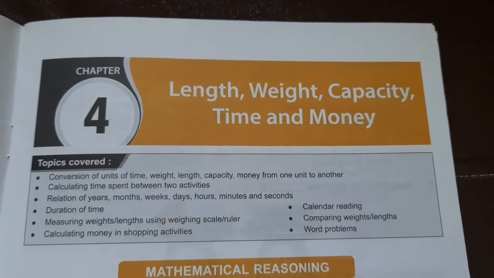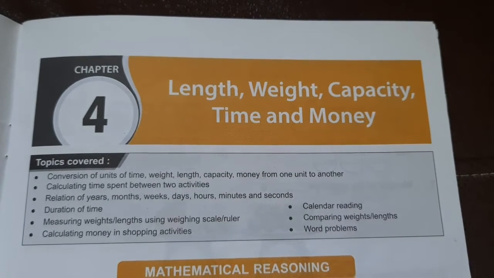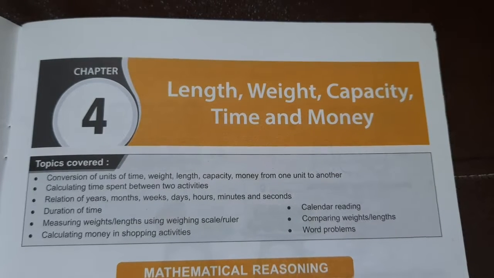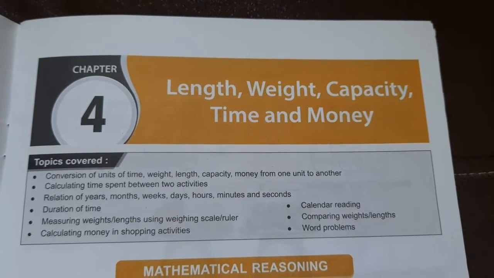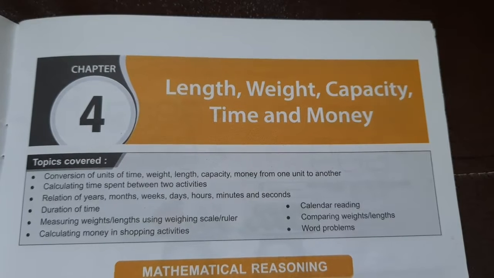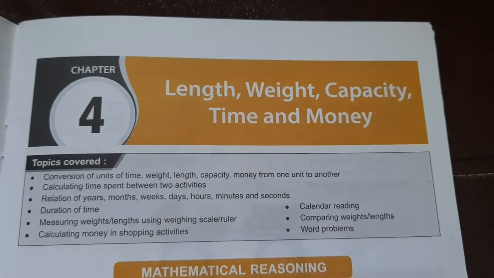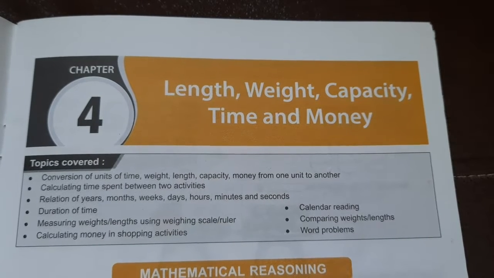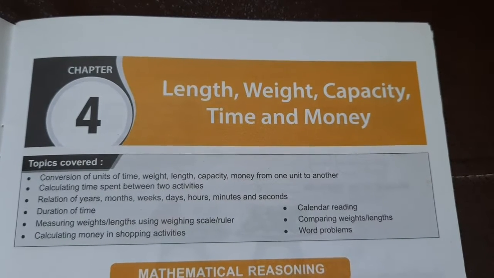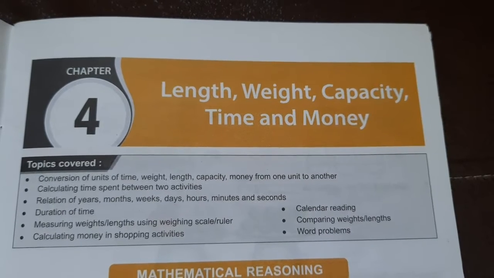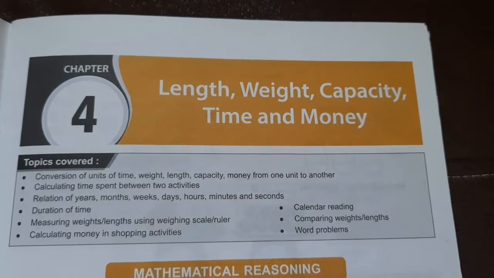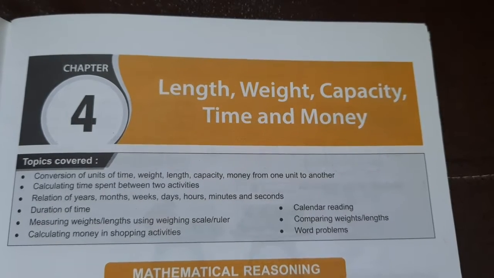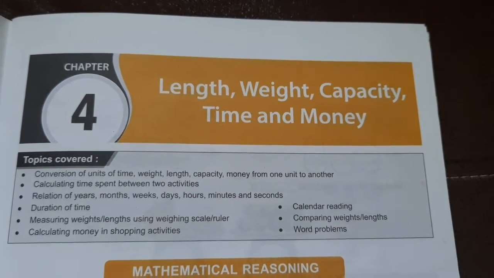The next topics covered are calculating time spent between two activities, relation of years, months, weeks, days, hours, minutes and seconds, duration of time, measuring weights and lengths using a weighing scale or ruler, calculating money in shopping activities, calendar reading, comparing weights and lengths, and word problems.